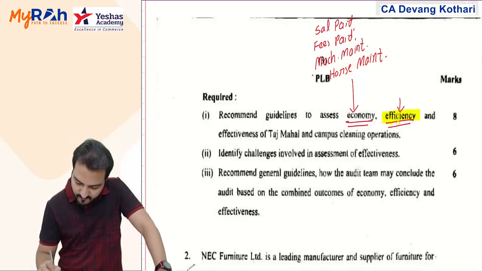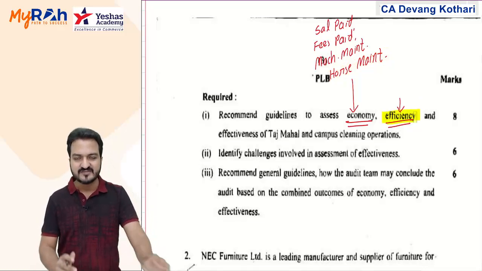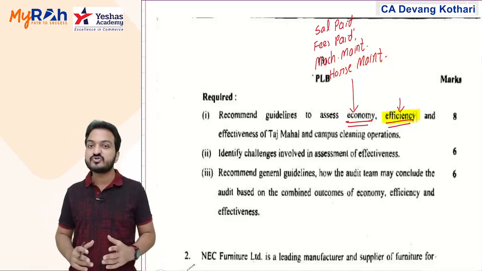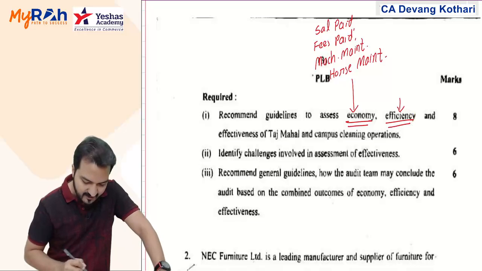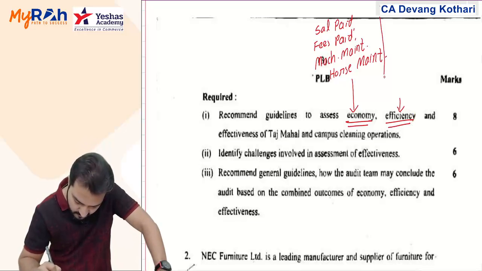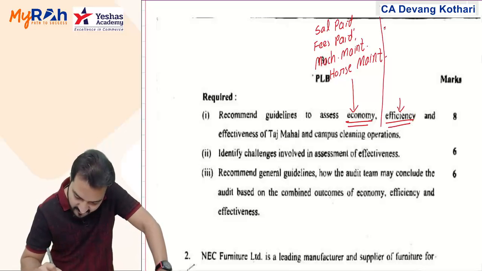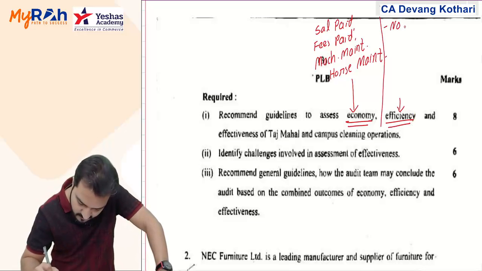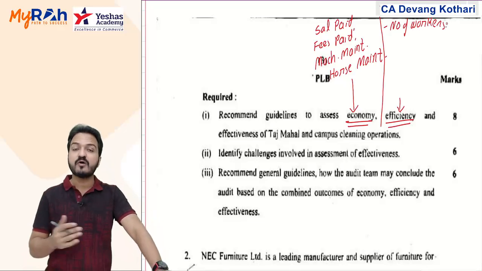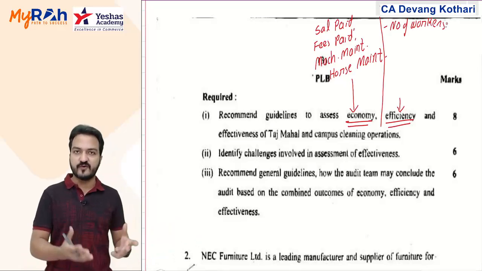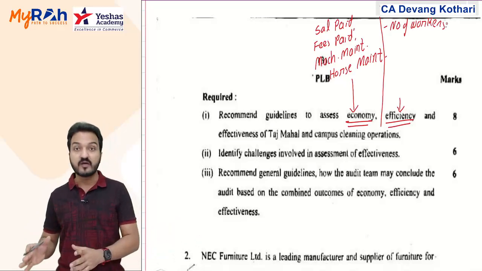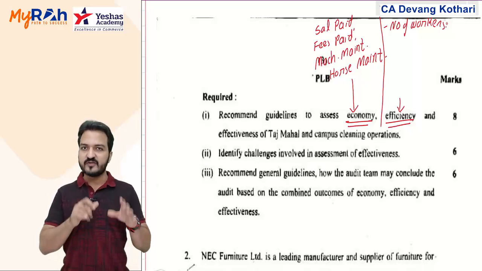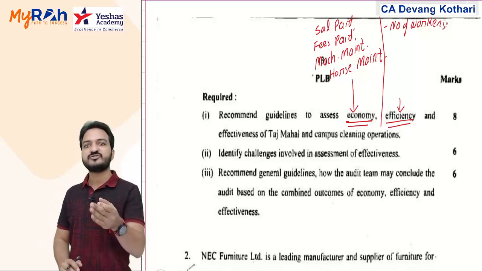Similarly, for efficiency, efficiency means that you save resources to get the same output. So in case of efficiency, what should the auditor check? Auditors can evaluate the number of workers employed to do the cleaning work, the Nagar Nigam employees. If you are able to achieve the cleaning work with a smaller number of employees, it means you have achieved efficiency.